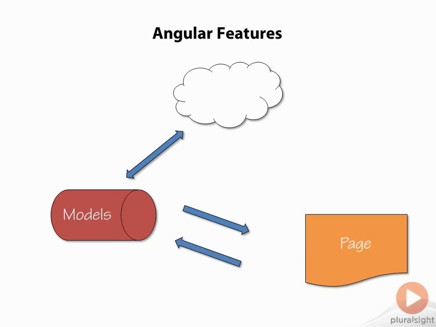Angular also handles updating the data or model based on user interaction, so when a user types into a text field, that new value can automatically be copied into your model. You don't have to wait for certain events. You can just tell Angular that a certain text box owns a certain piece of data and it will keep them in sync. This feature is called two-way binding.